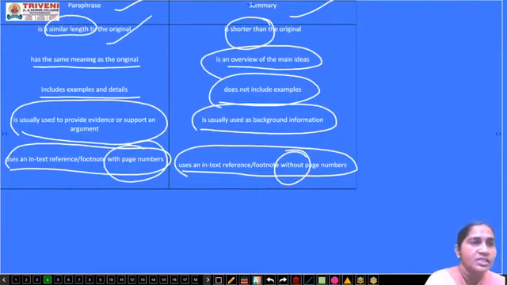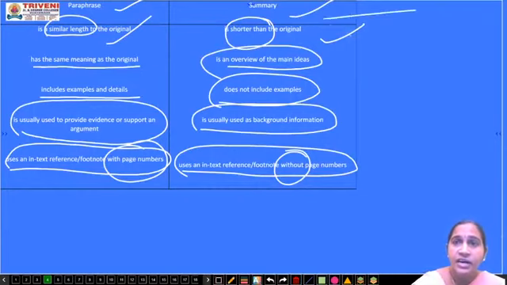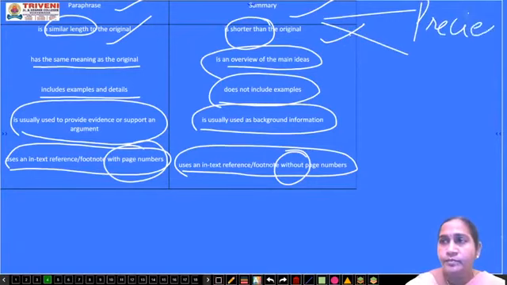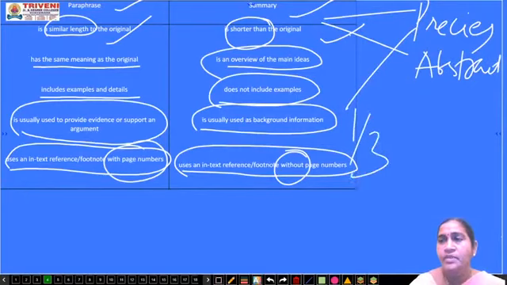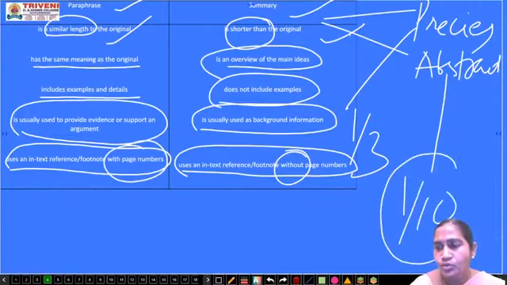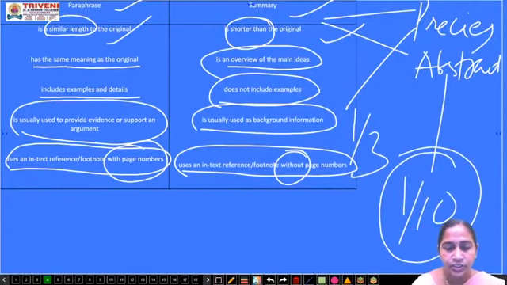Paraphrase is of the same length, while a summary is of the shorter size. Summary is short. Summary is again divided into two: précis writing, and the second one is abstract. Précis is 1/3 of the original, and abstract is 1/10, meaning too short, which we'll see later on.